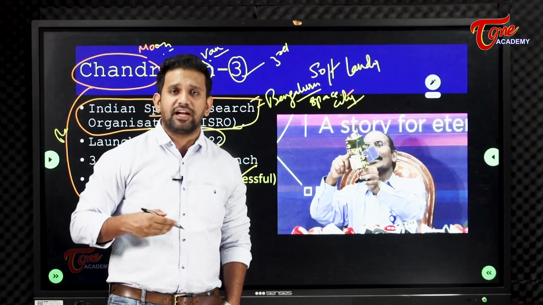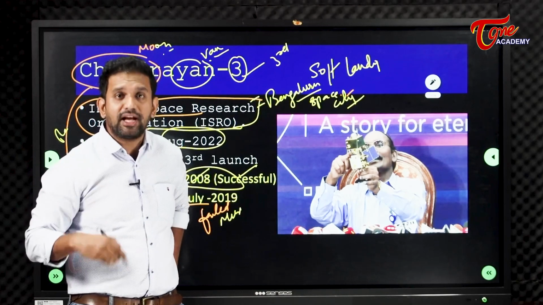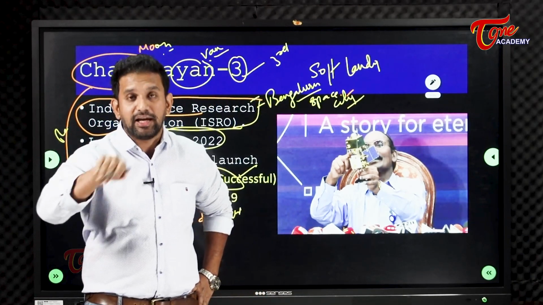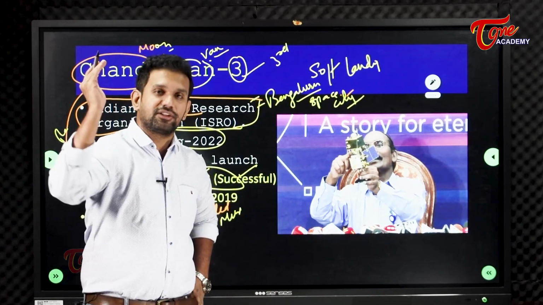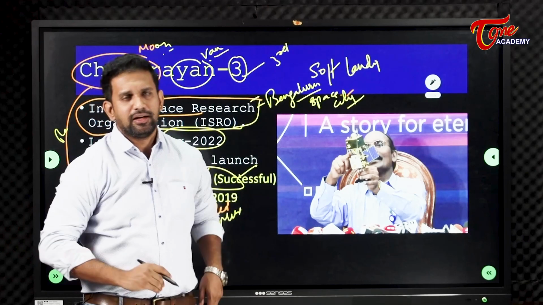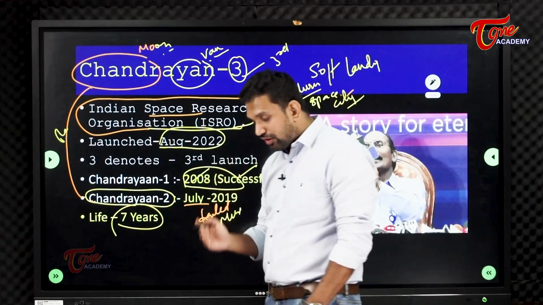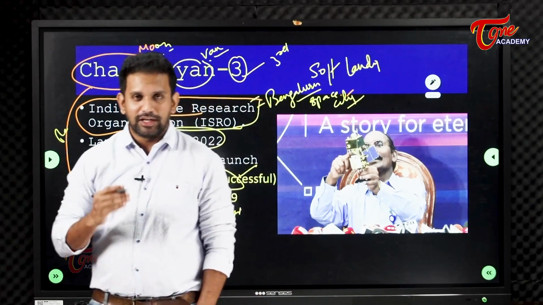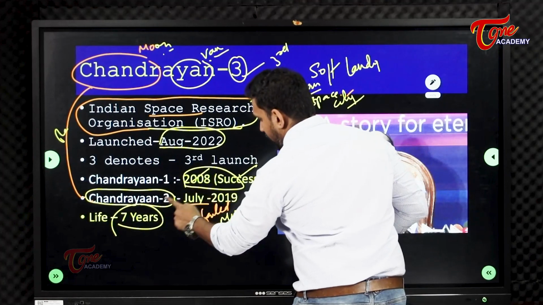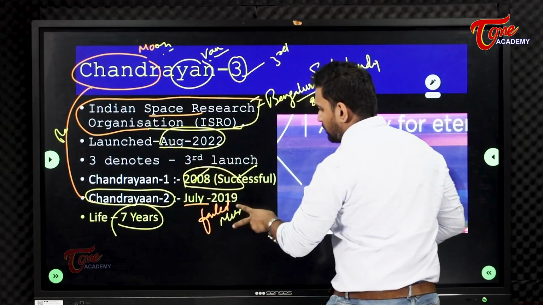Just like we have in Hi-tech City, in Bangalore also there are 3-4 such areas where IT companies are thriving. Many hundreds of IT companies are there. That's why it is also called Silicon City of India. And because ISRO is there, it is also called Space City of India. Fine. So Chandrayaan 1 was in 2008, 2 in 2019, and 3 is going to be in August 2022.